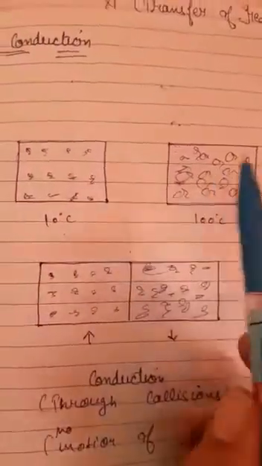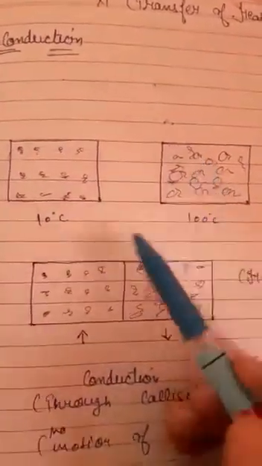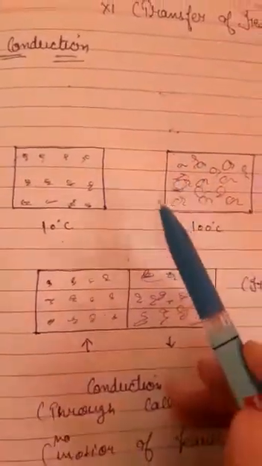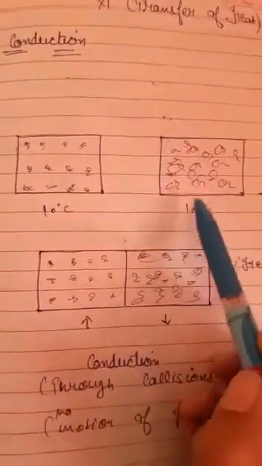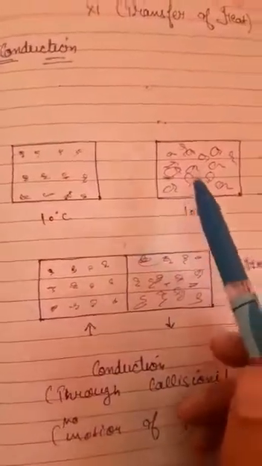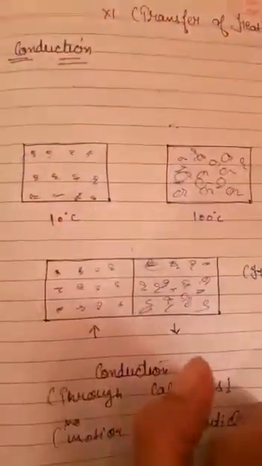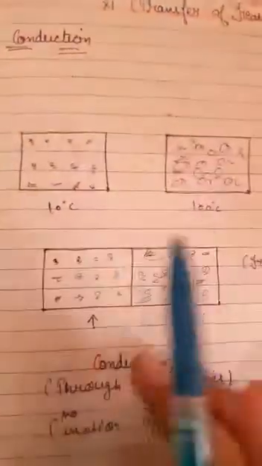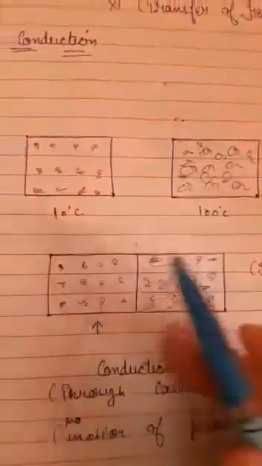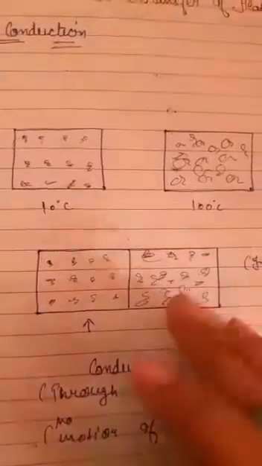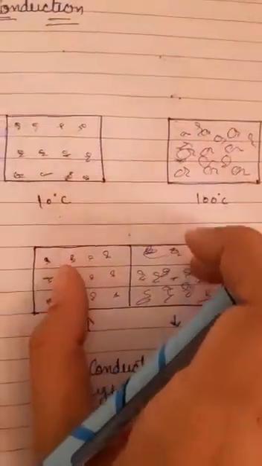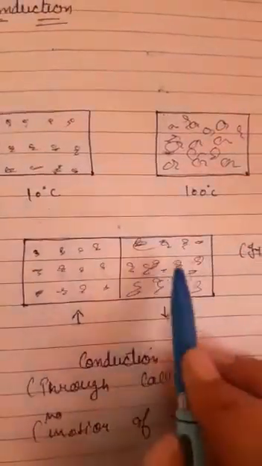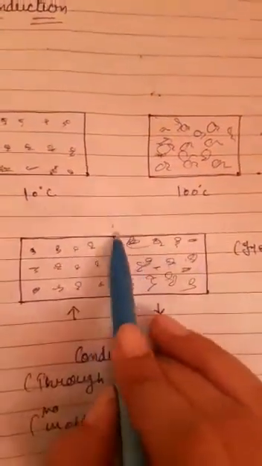The reason is that the temperature is more. Due to temperature, vibration is more, and the cause is more kinetic energy gained by the particles from the temperature. But now suppose I combine these two containers of 10 degrees Celsius and 100 degrees Celsius. What will happen? These particles were already vibrating with more speed as compared to the other container, but when I combine both the containers, these particles will start transferring the energy. The heat will get transferred.